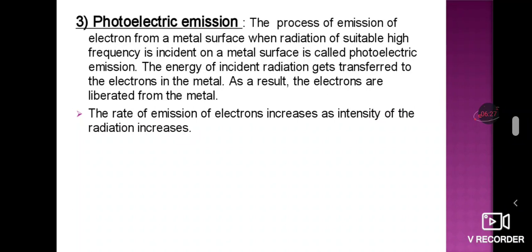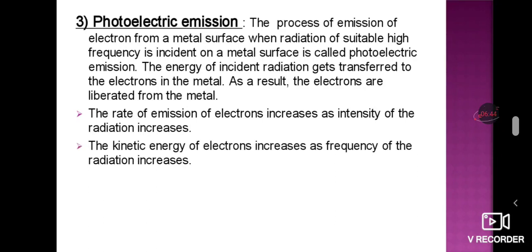Similarly, the rate of emission of electrons increases as the intensity of the radiation increases. So this thing you have to remember: more electrons are emitted if the intensity of the radiation increases. Similarly, the kinetic energy of electrons increases as the frequency of the radiation increases.